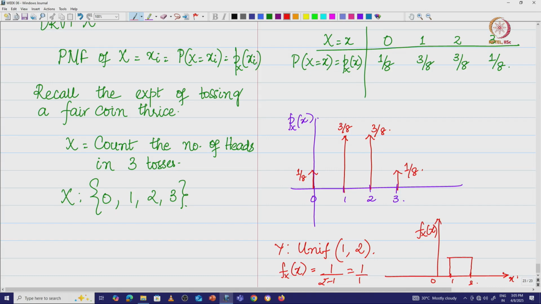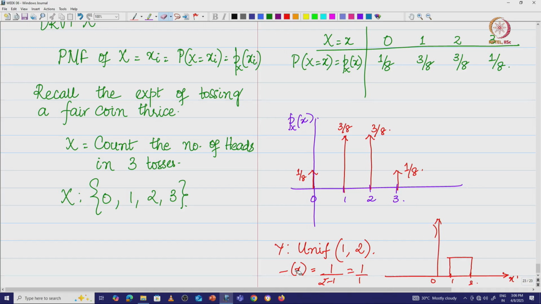So, one of the most important differences that we see here is, if x is a discrete random variable, I see impulses at the different values that the random variable can take, and the impulses will be of different heights. And if you look at the continuous random variable, if y is going to be a continuous random variable, then we have this.